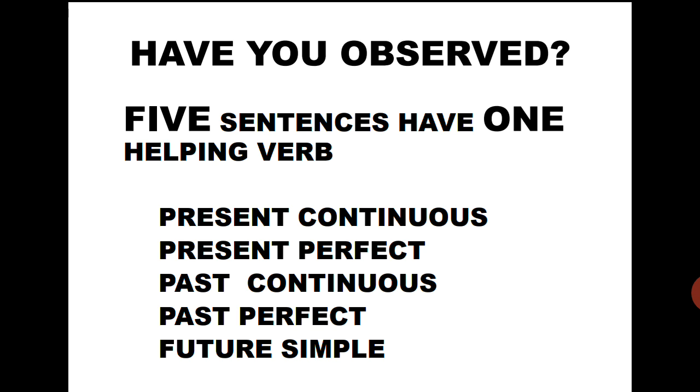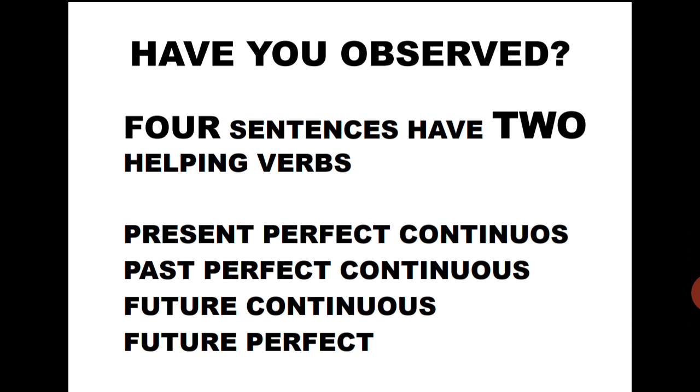Then you might have noticed in all the 12 sentences, 5 sentences have one helping verb. Present continuous, I am writing. Present perfect, I have written. Past continuous, I was writing. Past perfect, I had written. Future simple, I will write.